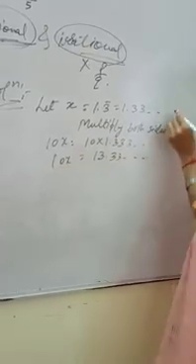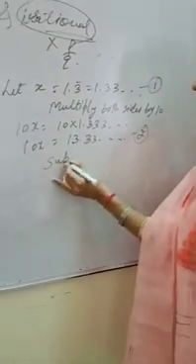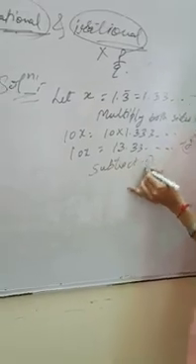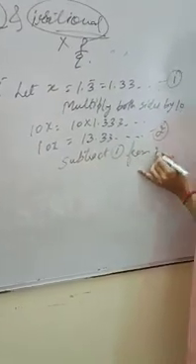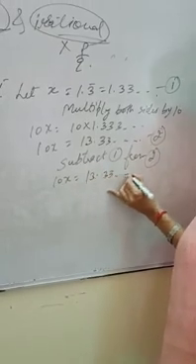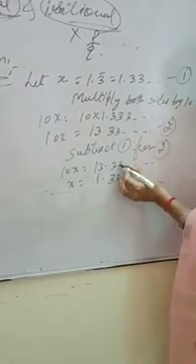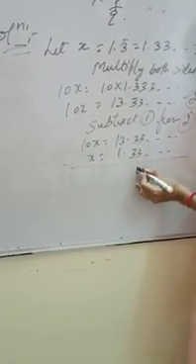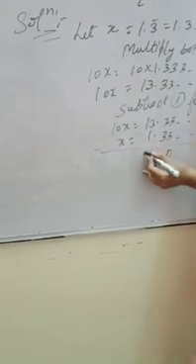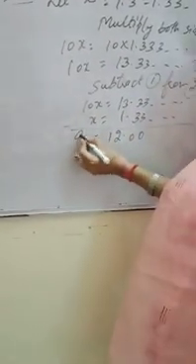Now this is the first equation and this is the second equation. We will subtract the first from the second one. So we write 10x equals 13.333 and so on, and x equals 1.33 and so on. If we subtract, then all the 3's cancel and become 0, and 3 minus 1 gives 2 and 10 minus 1 gives 12, so it becomes 9x equals 12.